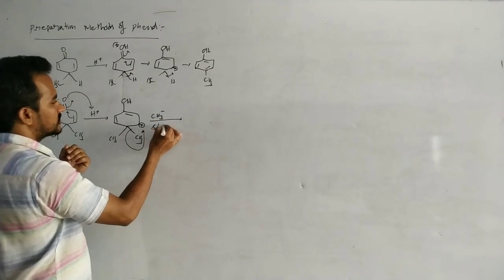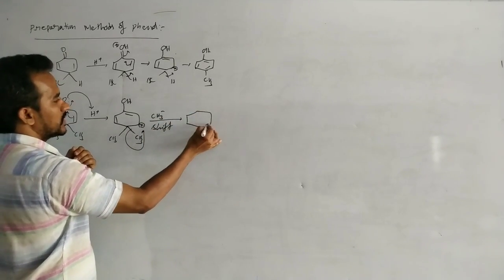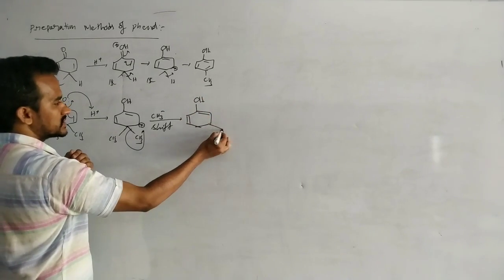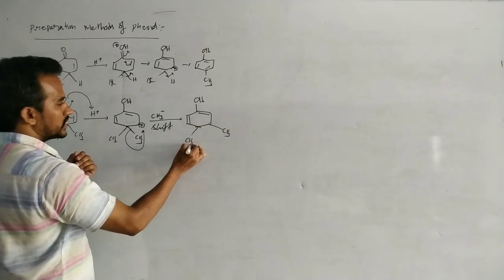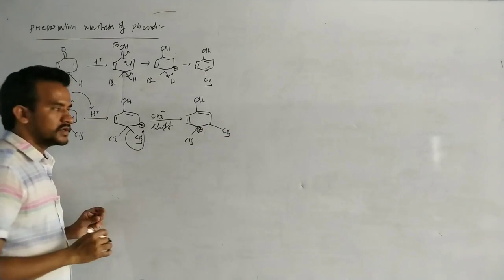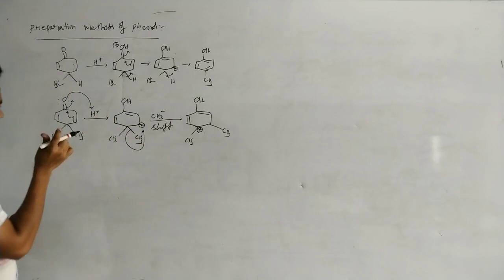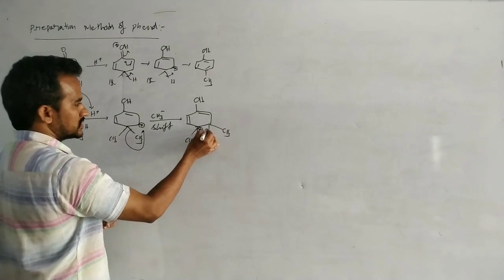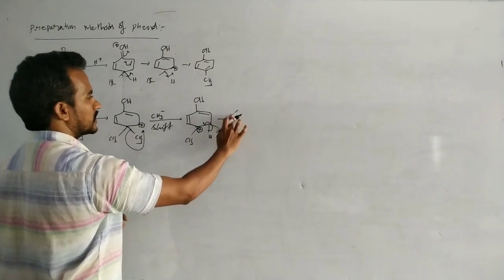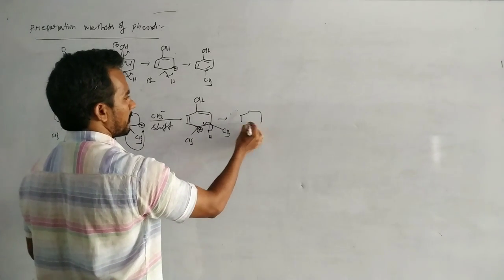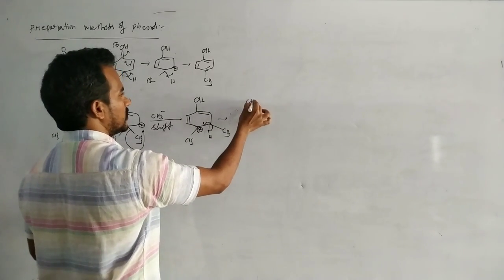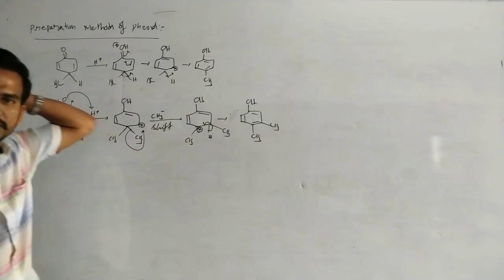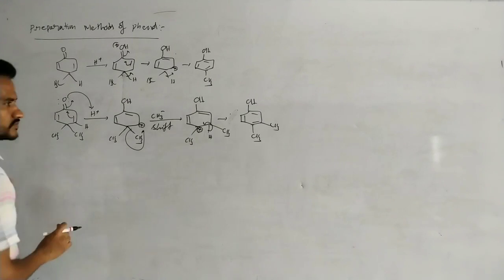So, CH3 minus shift. Here is the OH and pi bond, with a methyl and now another methyl. Now this carbon carries the positive charge, and on this carbon there is one hydrogen. So the loss of H plus takes place, giving the pi bond, OH, CH3 and CH3. So that is the product. Okay, that's it.